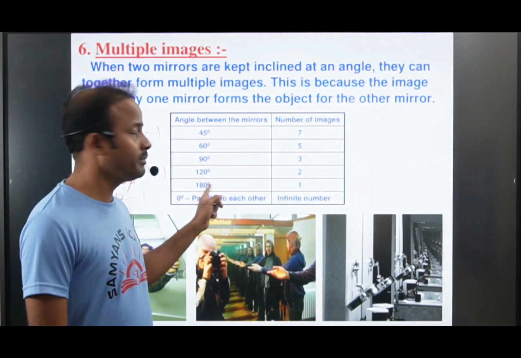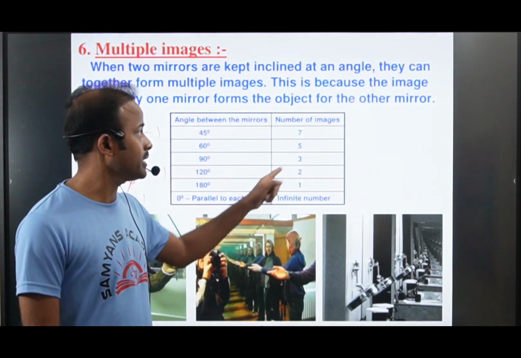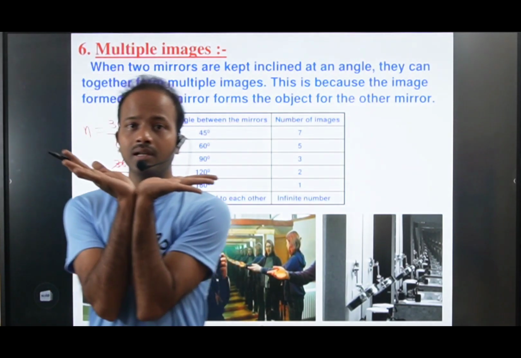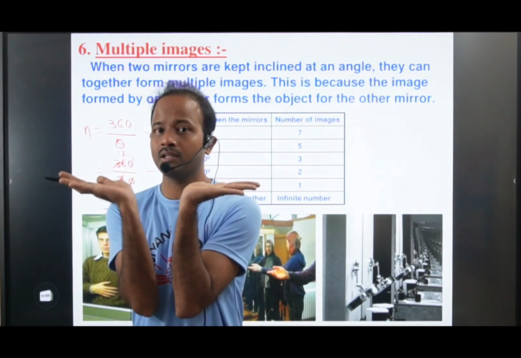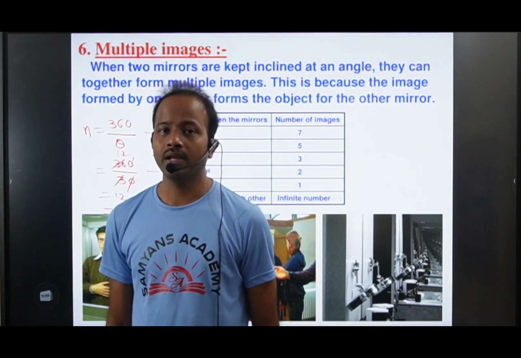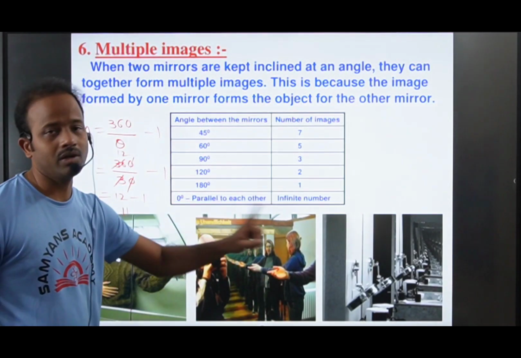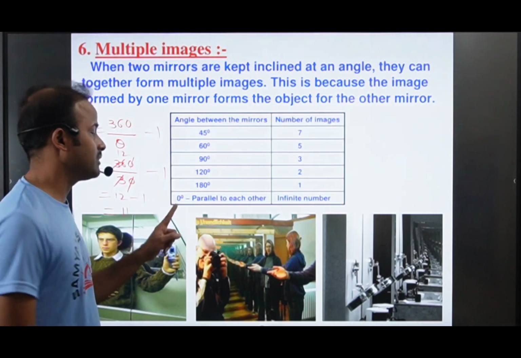When you place the two mirrors at 180 degrees inclination, how many images can we see? Only one. 180 means one plane mirror is like this, another plane mirror is like this. If you place them at 180 degrees to each other, just one image we can see.